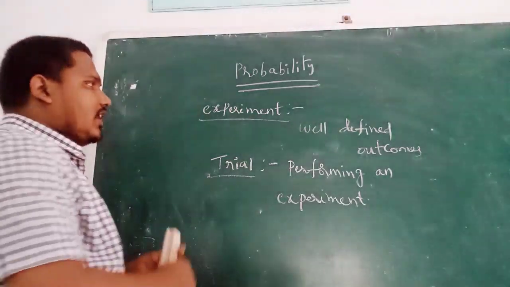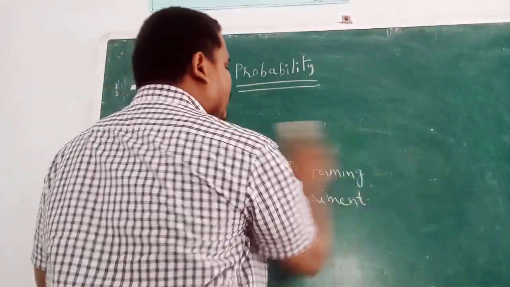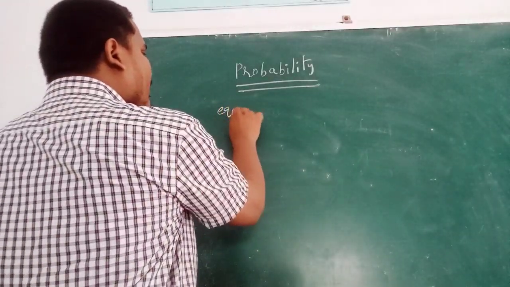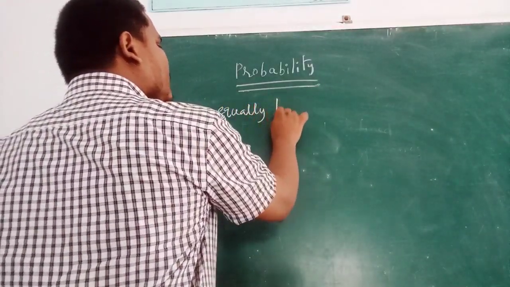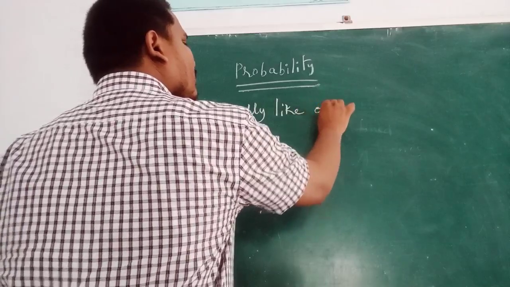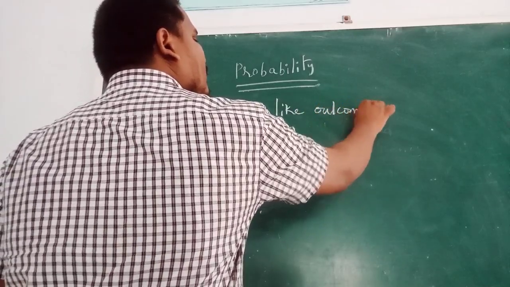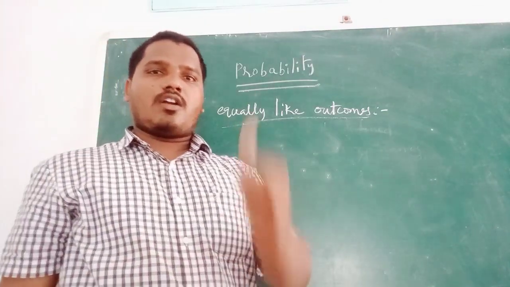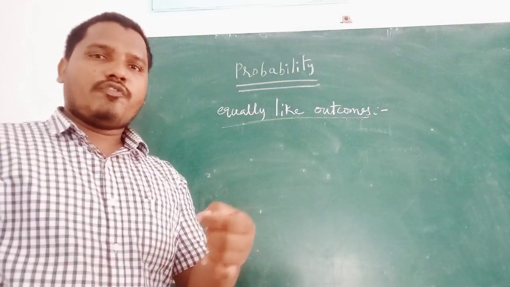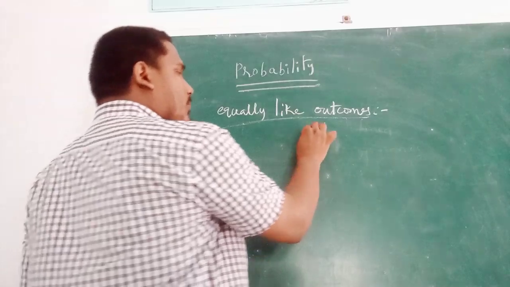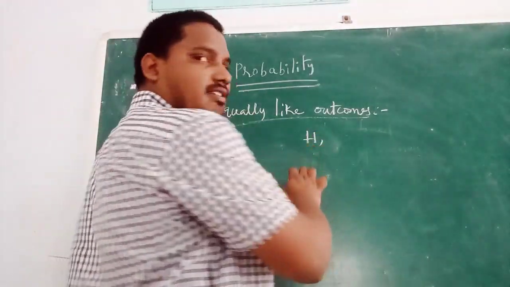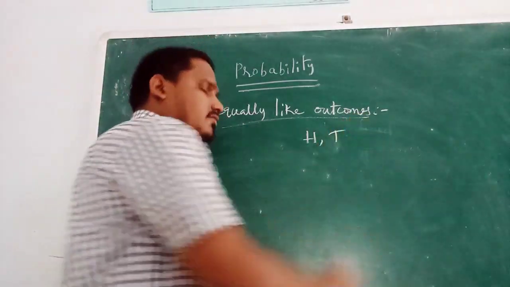Then what are equally likely outcomes? Suppose you toss one coin. What is the probability of getting head or tail?